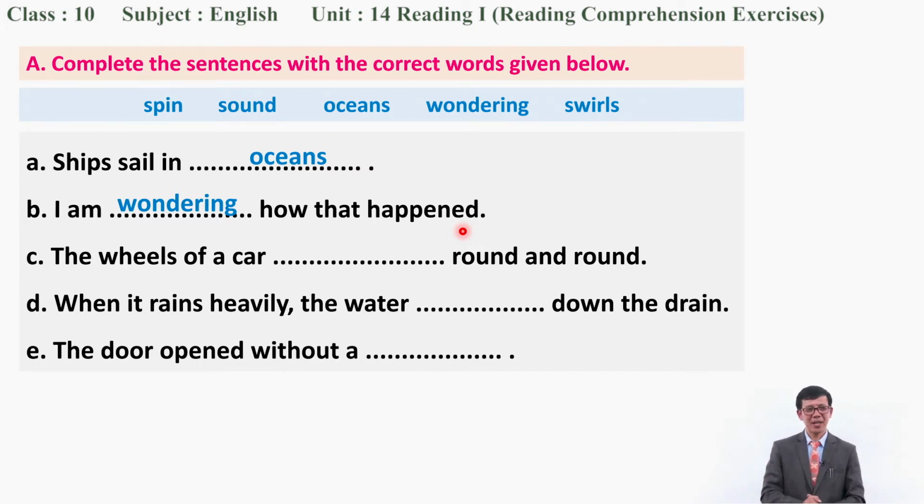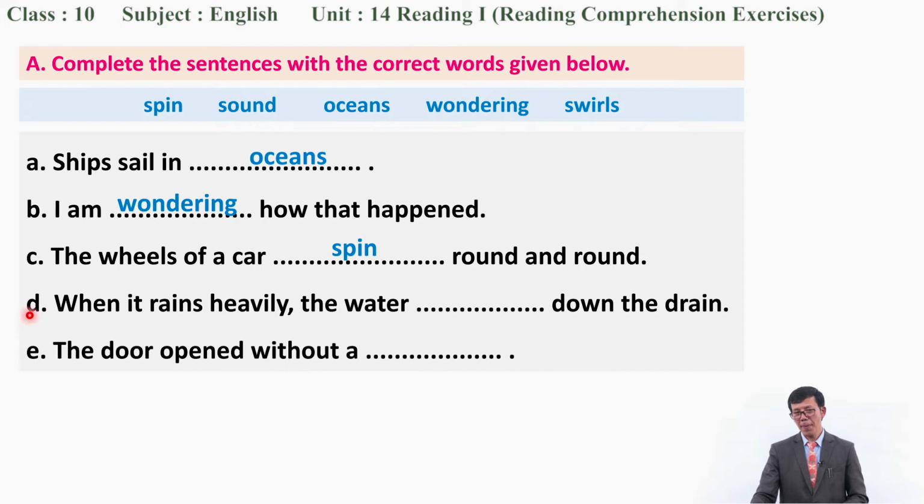Very good. What about the next? The wheels of a car round and round. Now you are sure, okay? We discussed different words in the poem. The wheels of a car. What is the right word? Excellent. The wheels of a car spin round and round, okay? Yes, that is the suitable word in this sentence.